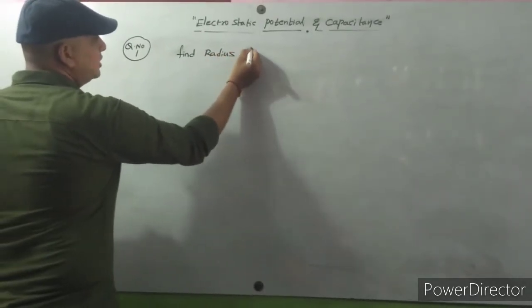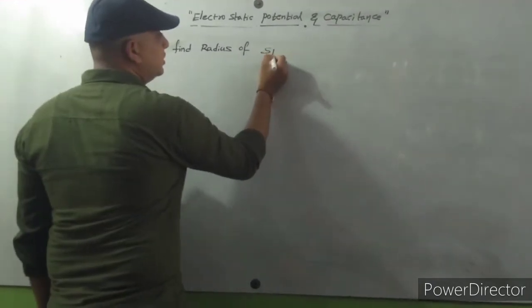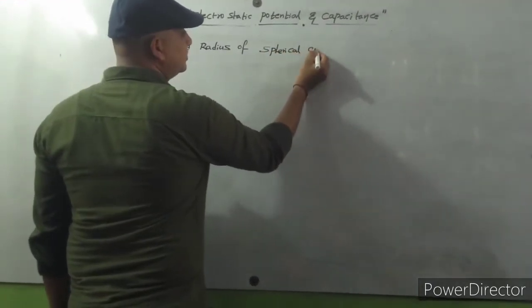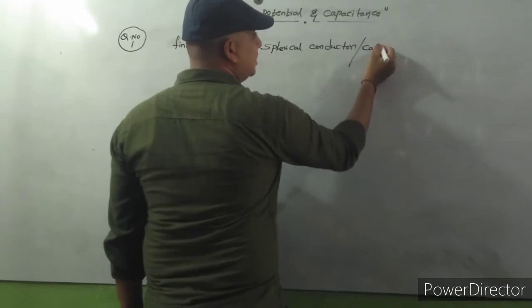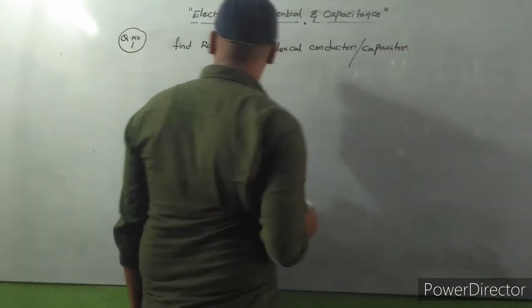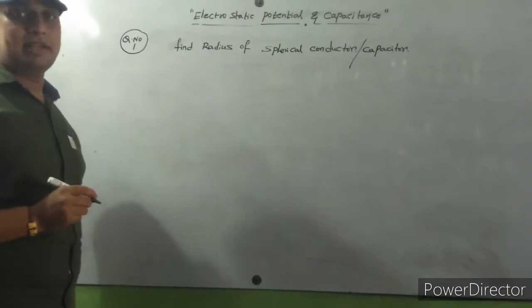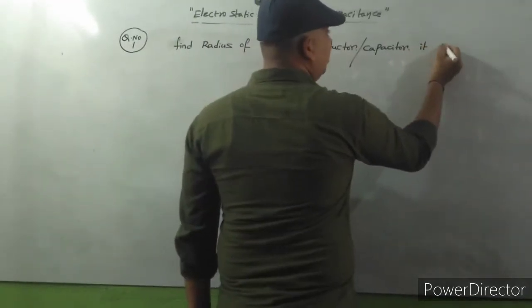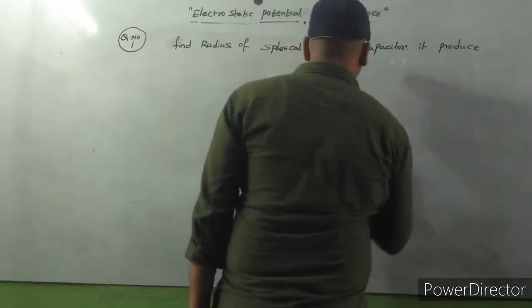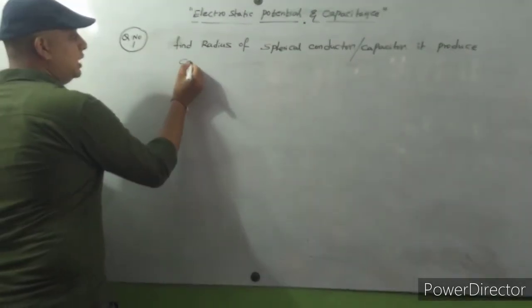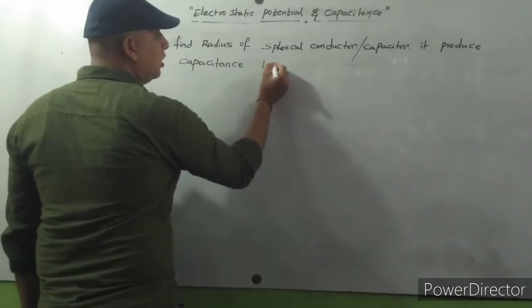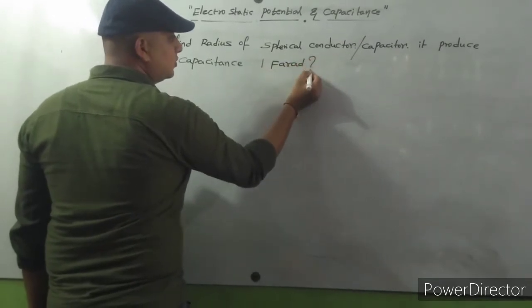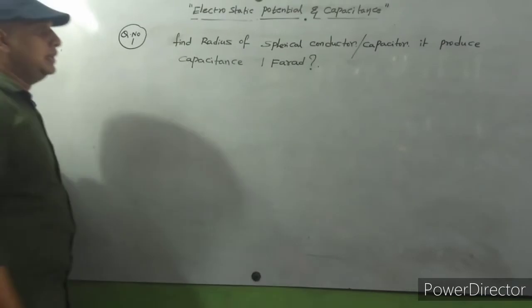Find the radius of a spherical conductor or capacitor. Find the radius of a spherical conductor or capacitor. It produces a capacitance of 1 farad.